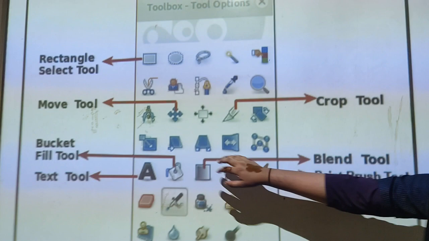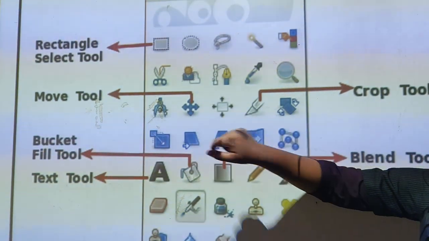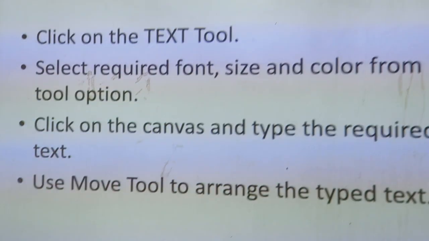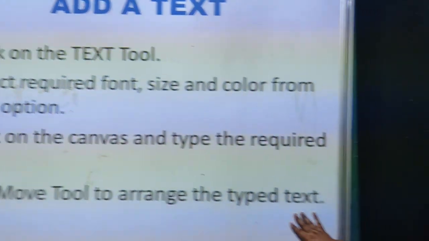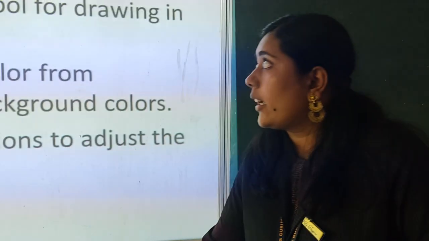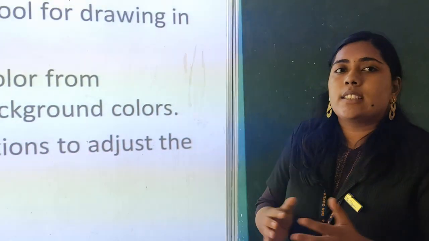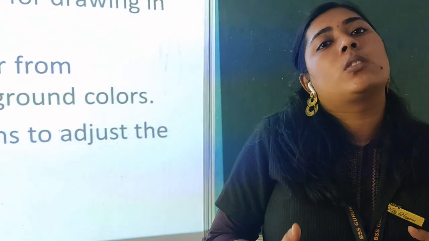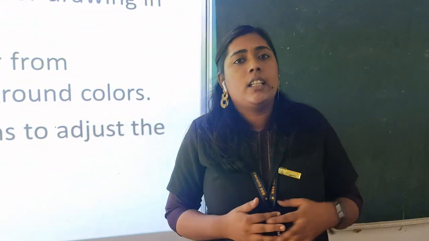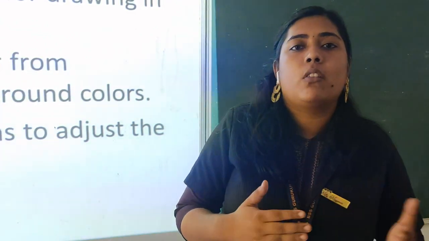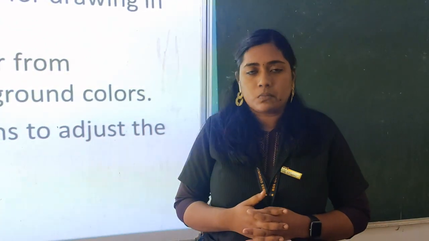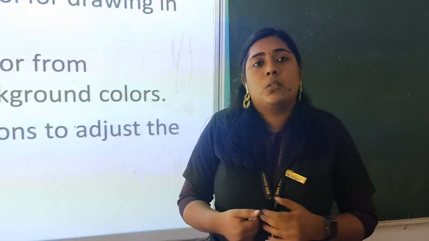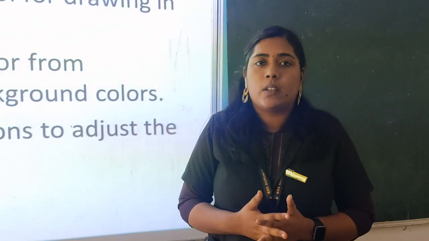Yes. Here in the toolbox, you can find the move tool. Can you see? Okay. And I hope you all are now clear about how we can add a text. Now, as I told you earlier, GIMP is an image editing software, but we can also use it for drawing. Many of you might have participated in a digital painting competition. If you have, you will know. We will be doing it in GIMP only.